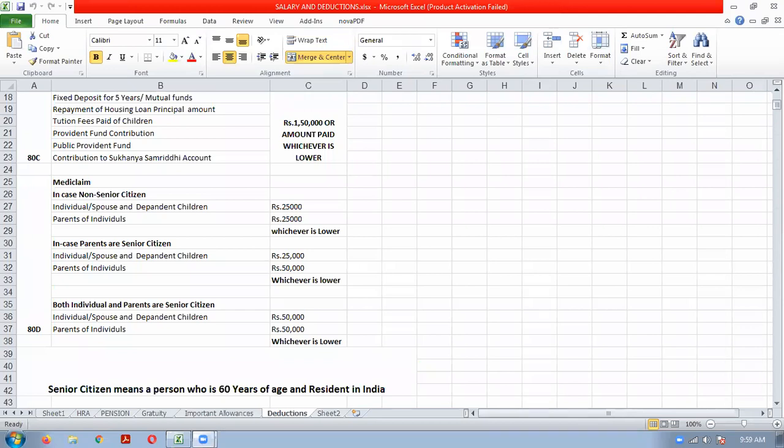Clear this part? 80D deduction is about medical insurance premium paid, popularly called Mediclaim. Understood this much, everybody? Okay.